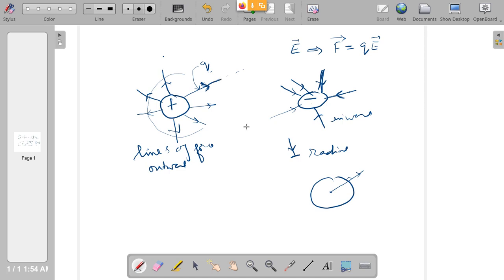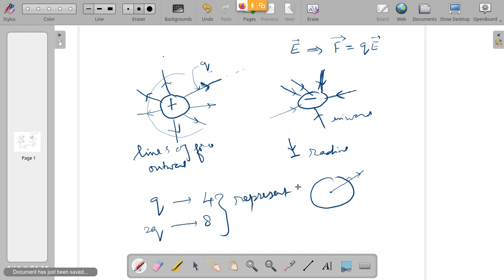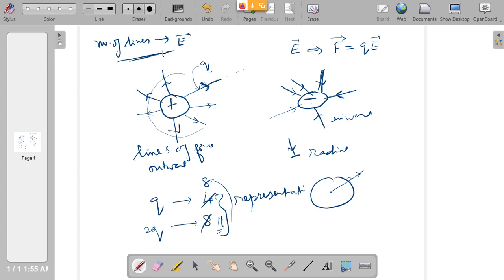And then we studied some basic properties of these lines of force. That is, for a charge of Q, if you represent by 4 lines of force, for a charge of 2Q, you have to draw 8 lines. So it is just a representation. Drawing is your wish. You can decide to represent Q with 8 and then 2Q with 16. That is up to you. But this proportionality should be maintained, because the number of lines of force is basically an indication of the strength of the electric field. So we know only this much so far.